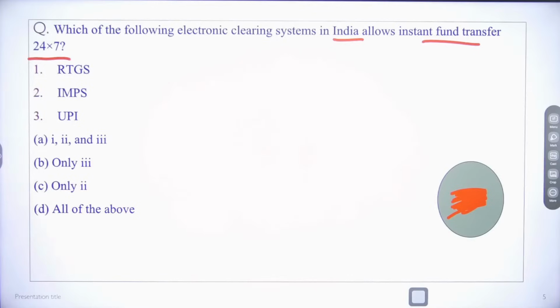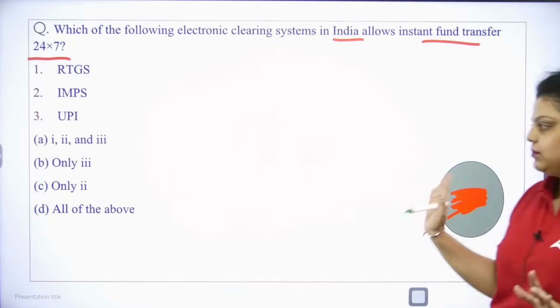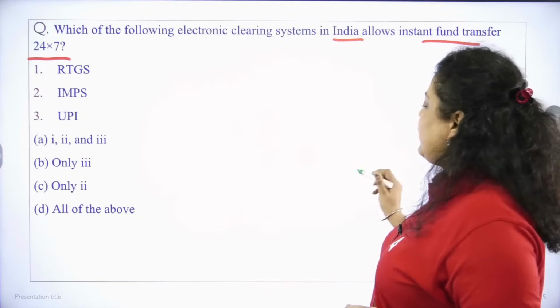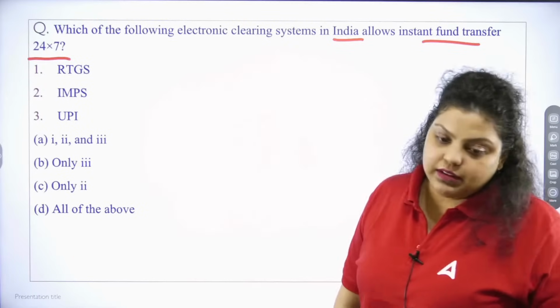I didn't get the time to hide the options. No worries, I will hide them from now onwards. So which of the following electronic clearing systems in India allows instant fund transfer, like 24/7 you can transfer the funds?